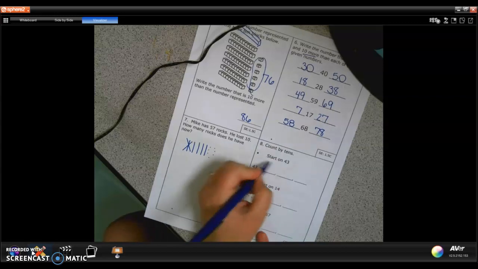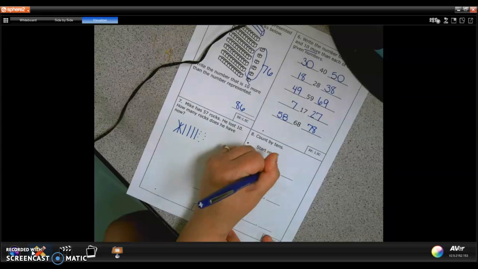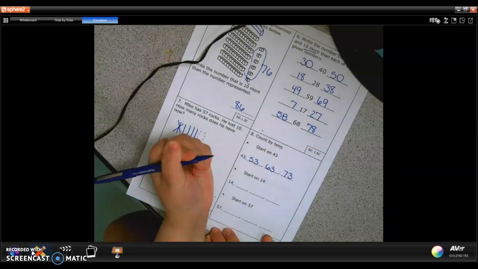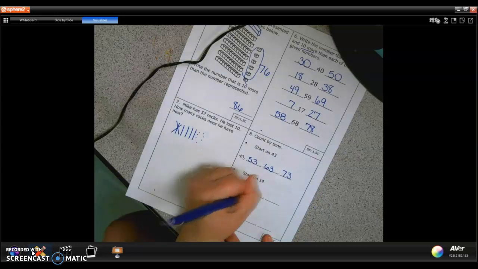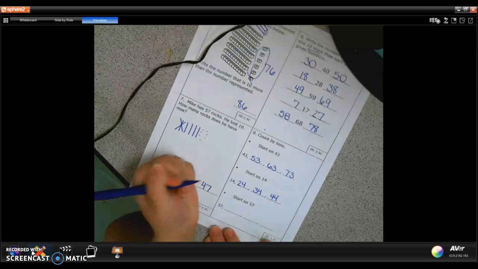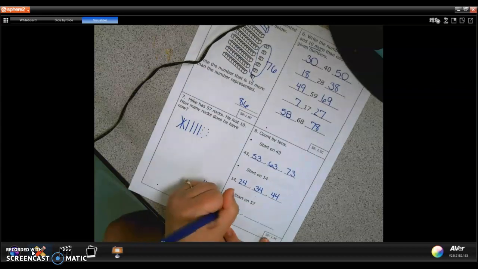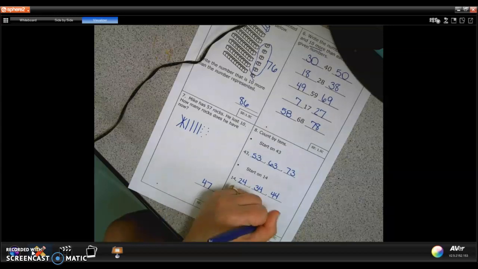We're going to count by 10, start on 43: 43, 53, 63, 73. We're going to start on 14: 14, 24, 34, 44. We're going to start at 57: 57, 67, 77, 87.